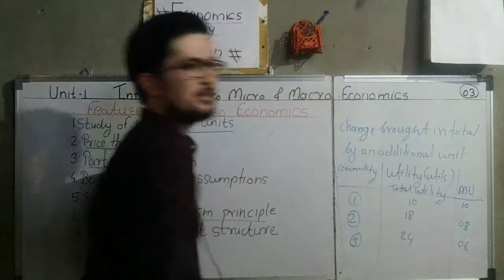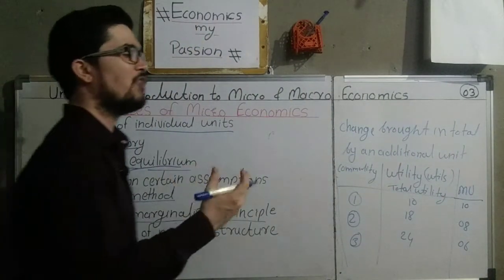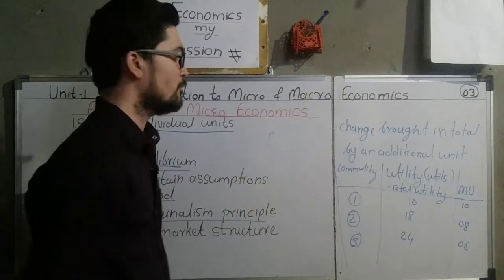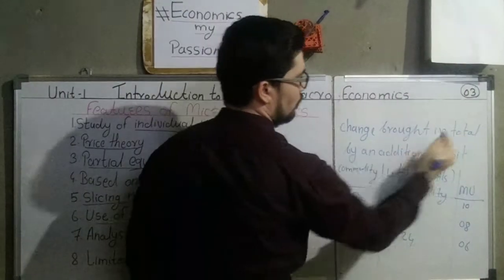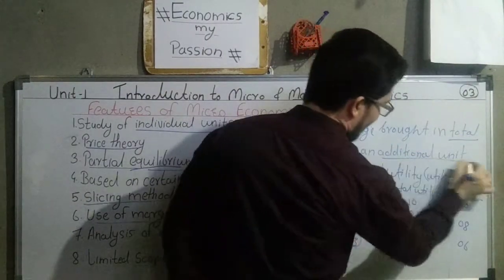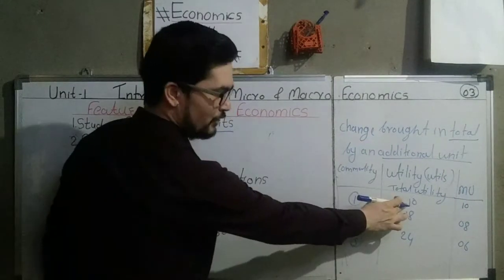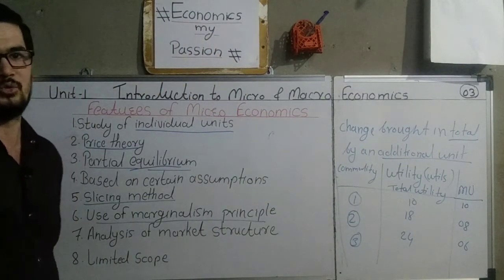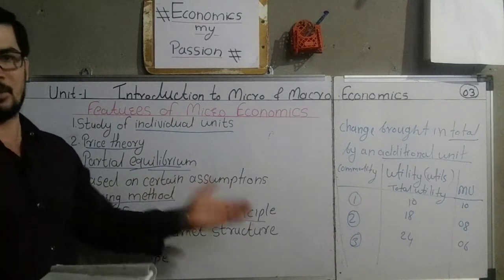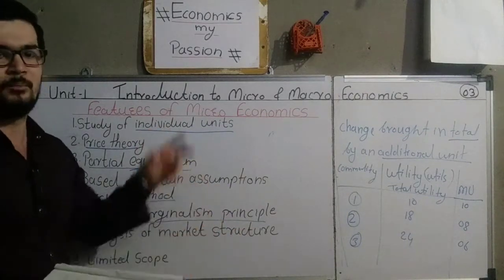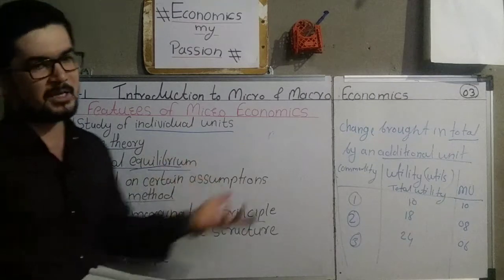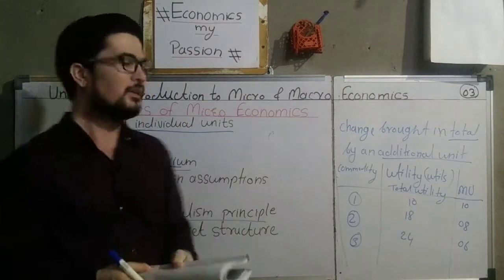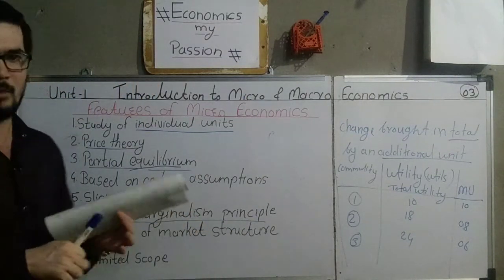This is called marginal utility. The utility we derive from the extra unit of consumption. What is the definition? Change brought in total by an additional unit. Total was 10, change was 8, that will be called the marginal utility. And in the same way, in economics, concepts like marginal utility and marginal cost are calculated. So this concept is very important in microeconomics.